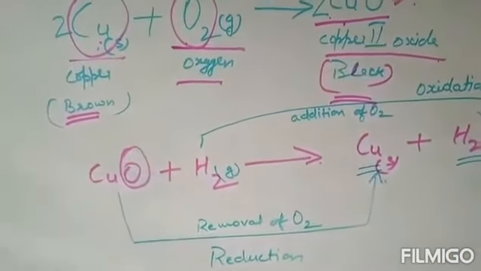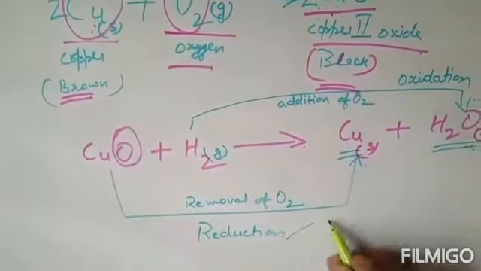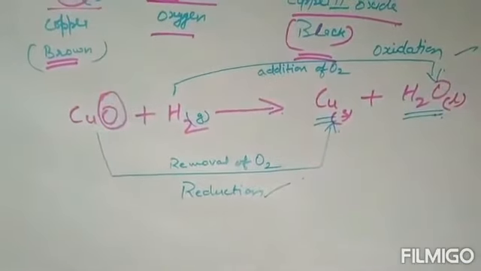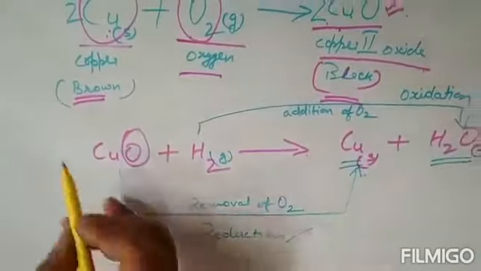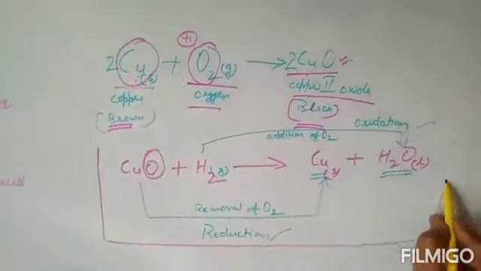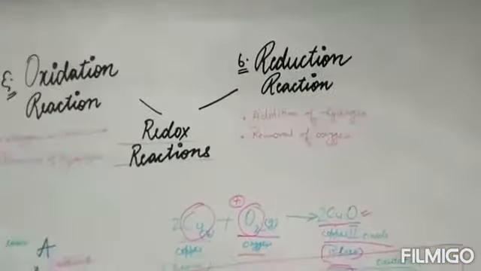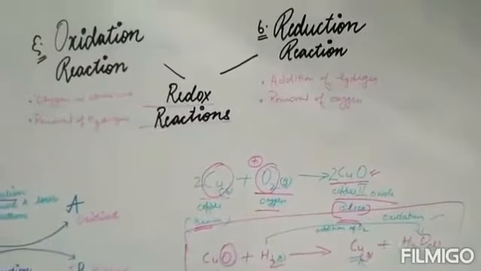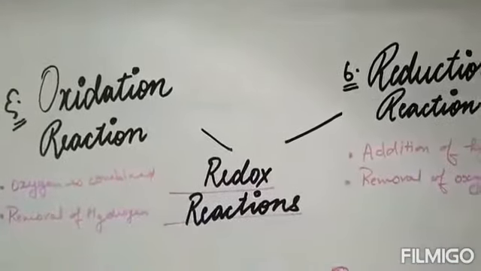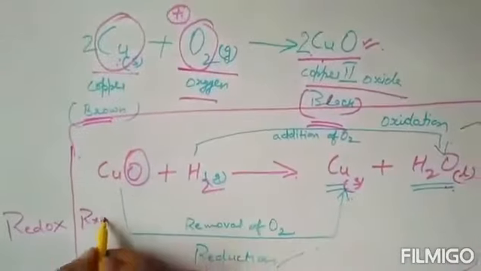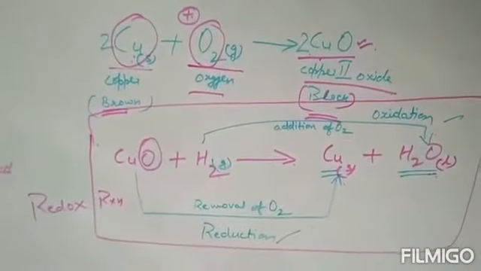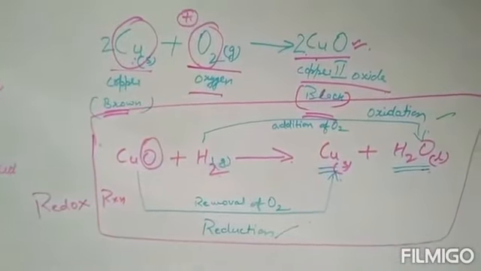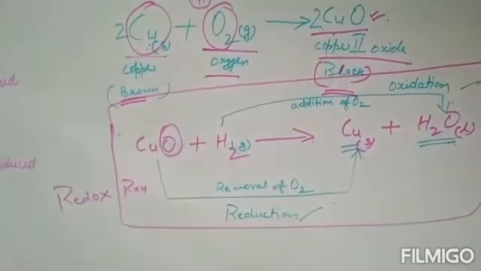Okay, so here both the reactions, oxidation as well as reduction, are taking place. So such type of reactions are known as redox reactions, in which both oxidation as well as reduction are taking place. Let's come on to another example to understand it in a better way.